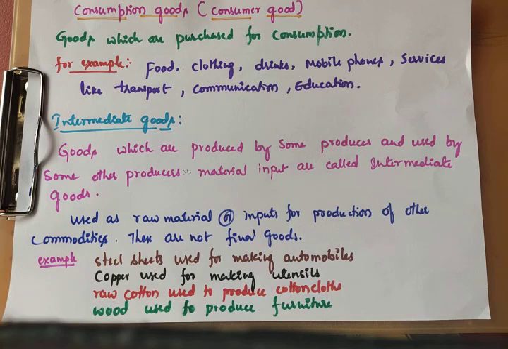In the next class we will discuss stock and flow. Already we discussed the meaning of national income and the meaning of final goods, with examples, and also consumption goods, intermediate goods, and capital goods. So we are discussing the national income accounting chapter. This chapter's weightage is 20 marks. Don't forget. Up to consumption goods, intermediate goods, final goods, and also capital goods.